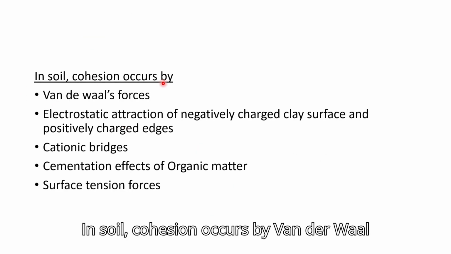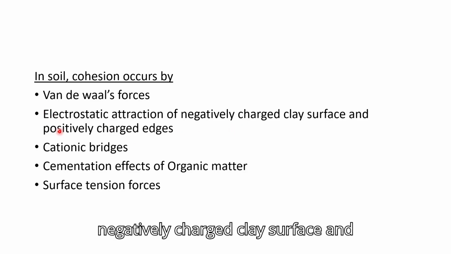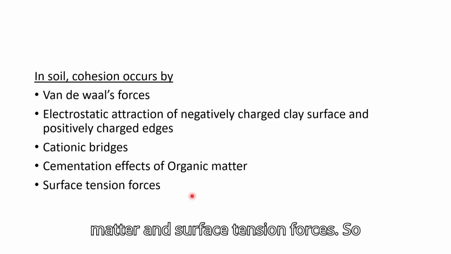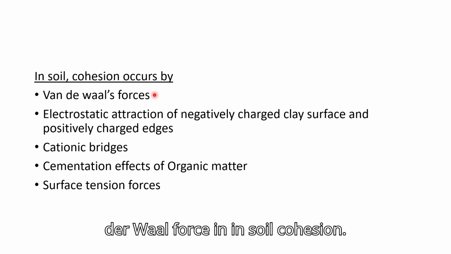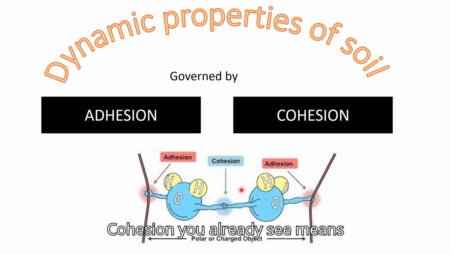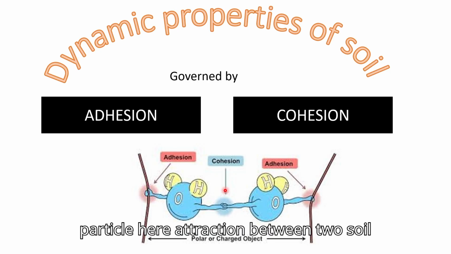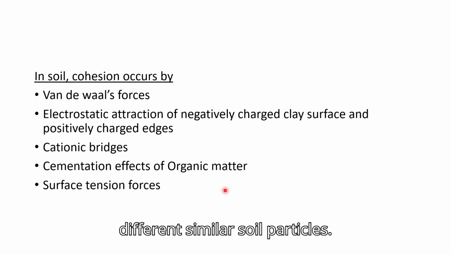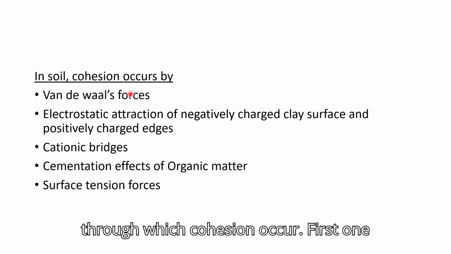In soil, cohesion occurs by van der Waals forces, electrostatic attraction of negatively charged clay surface and positively charged edges, cationic bridges, cementation effect of organic matter, and surface tension forces. So, I will explain each and everything. Van der Waals force in soil cohesion. Cohesion, you already saw, means the attraction between two similar particles. Here, attraction between two similar soil particles. So what are the forces through which cohesion occurs?